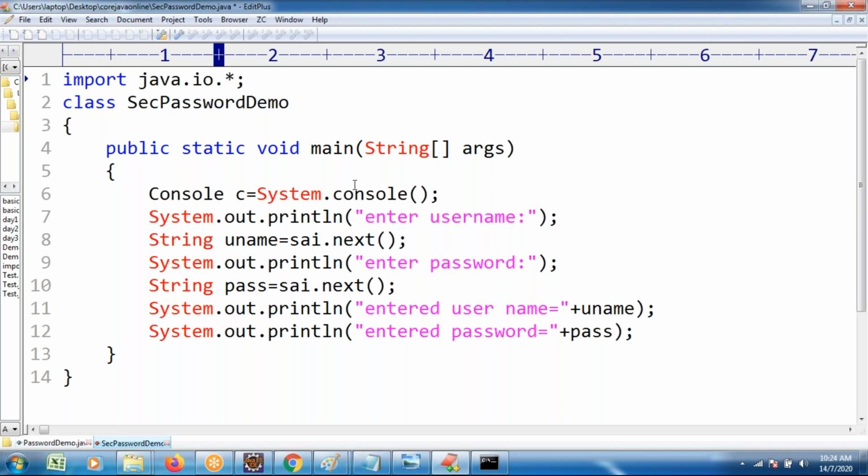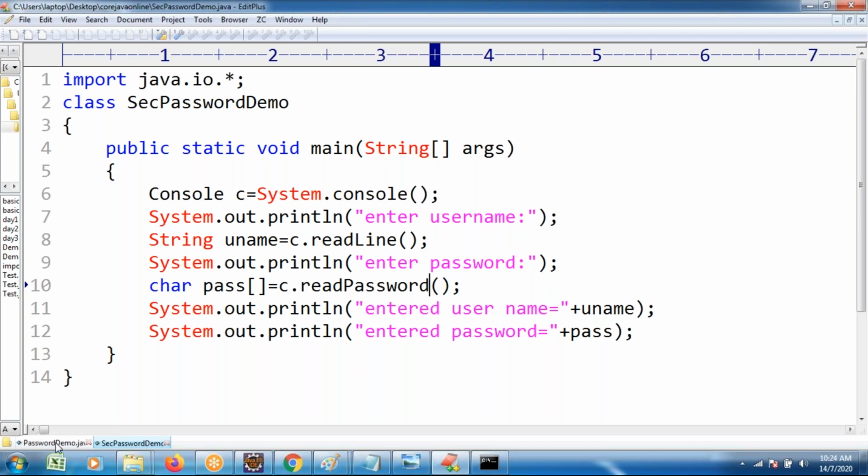Here also, enter the username. String uname is equal to c dot readLine method. Readline method is going to get the username. Similarly, to read the password as a character array type, char password is equal to c dot readPassword method. R small, P capital. Readpassword method.